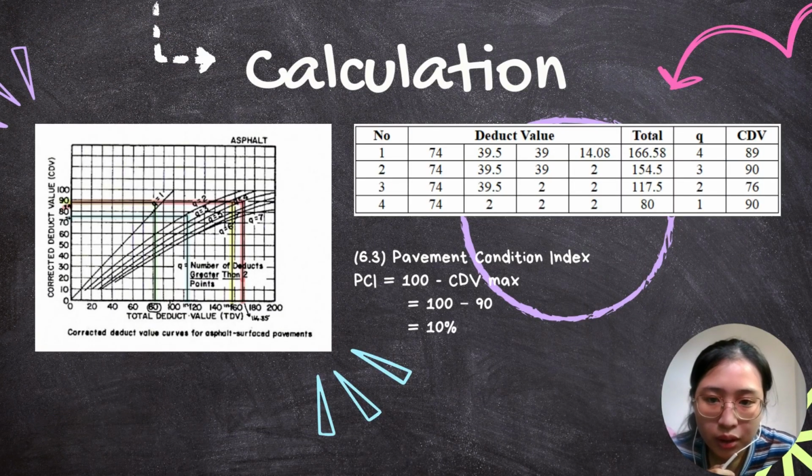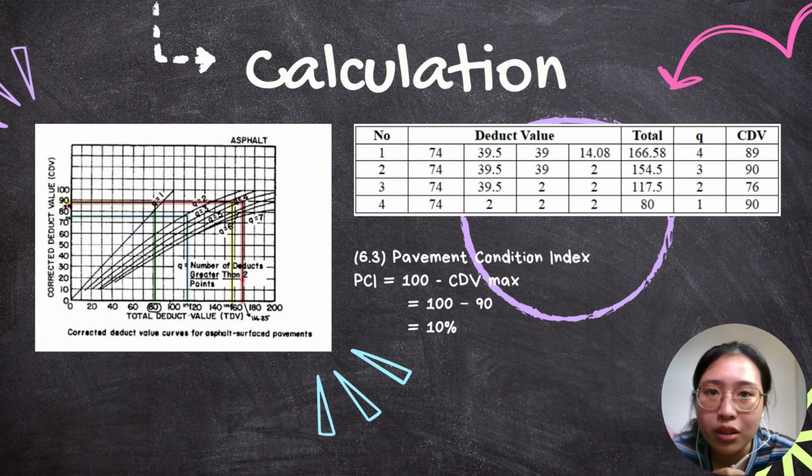Just now we got the total deduct value for Q4. So we refer to the table at the left hand side. We take the 166.58 and match it to the Q4 line. Then we get the CDV value, which is the corrected deduct value. The same goes for Q3, 2, and 1. Just like the right hand side table has shown, we get the total deduct value for 3, 2, 1. Then at last we take the maximum CDV value and insert it into the PCI equation shown below, which is PCI equal to 100 minus CDV max. At last we get 10% for the PCI value of the Desa Siswa road,